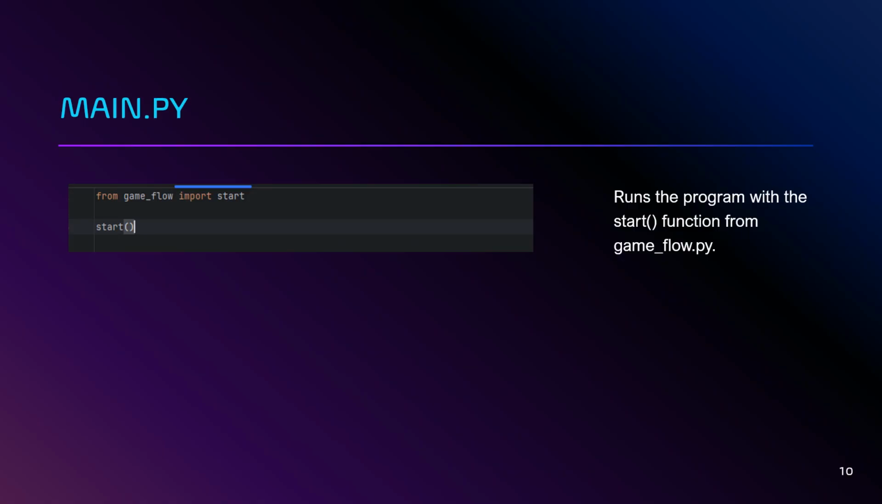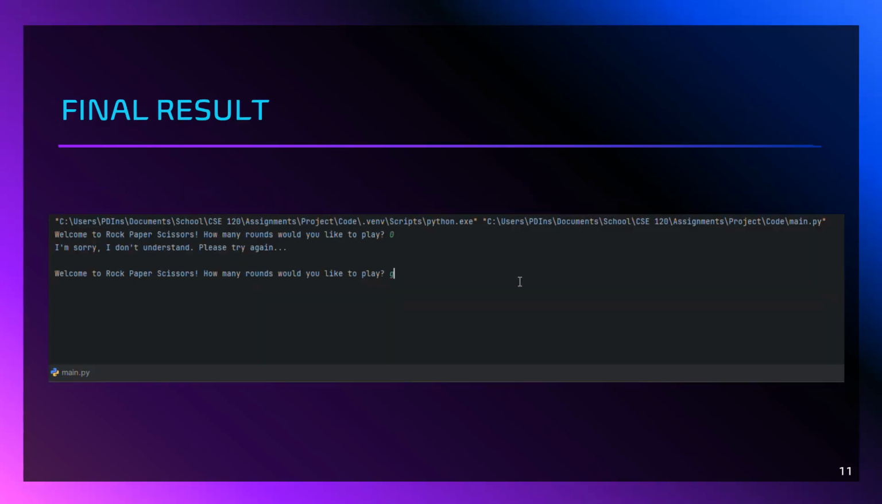And finally, main.py runs the program with the start function from gameflow.py. And here we have the final result.